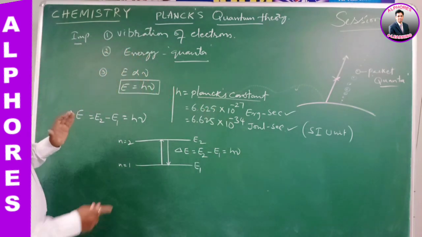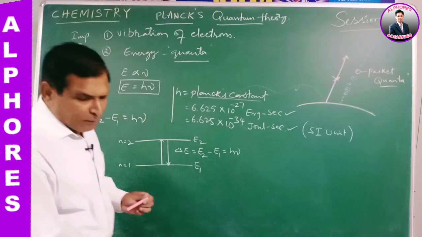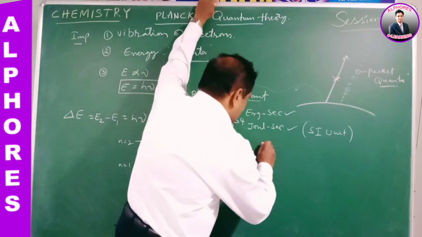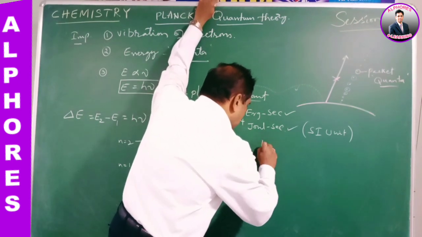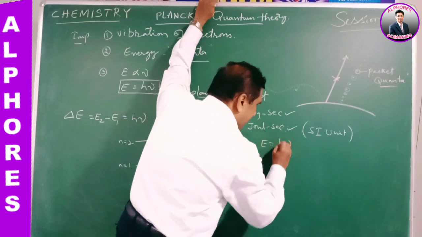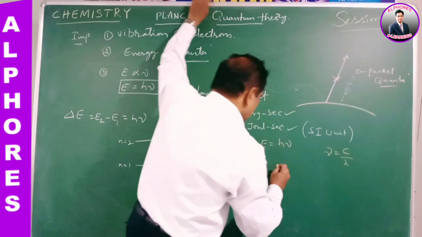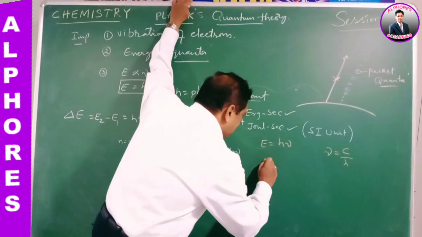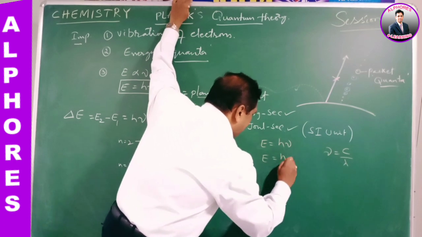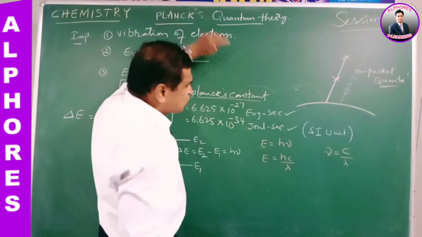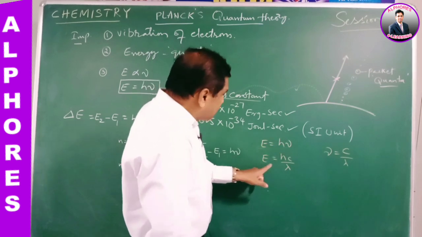Okay, and what are the other relations of the energy? Let us see. For the objective window, let us consider like this. As we know that E equals h nu and nu equals c by lambda, that is E equals hc by lambda. So the first one relates energy with frequency, the second equation relates energy with wavelength.